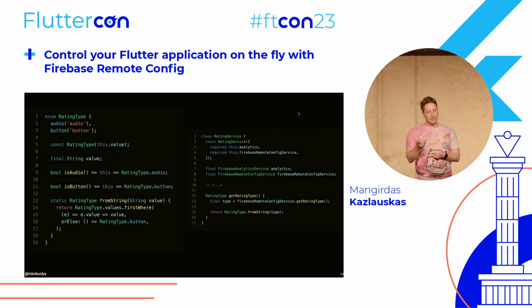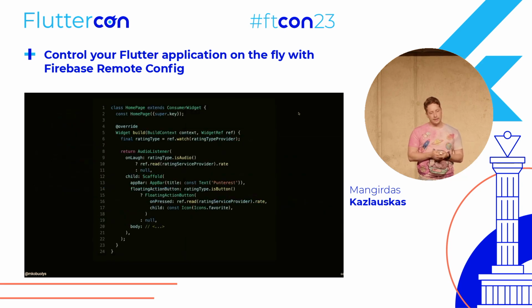And in the simplicity, as I mentioned, rating type is just an enum with some helper functions to define which one is used at the moment. We also expose this received parameter to our UI from the business logic. Then you could see the same homepage, where we check the rating type. If the current rating type is audio, we enable the audio listener, which is a fake one, as you could understand. And if the rating type is button, then we enable the floating action button.